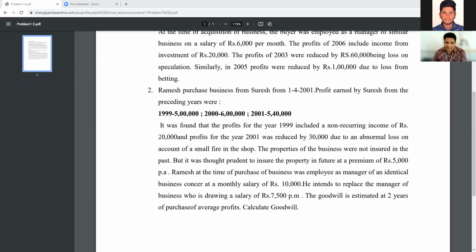And then here also 20,000, where we have to identify whether to do plus or minus, and the abnormal loss also you have to identify plus or minus. So as usual, same as the previous sum only. This sum is also very easy. Shall we start doing this particular solution part?